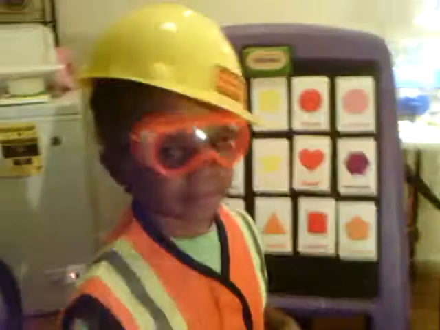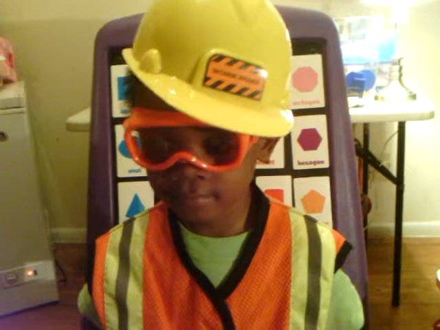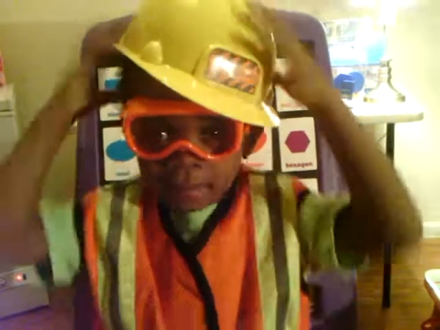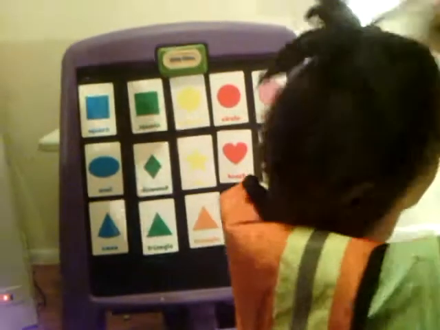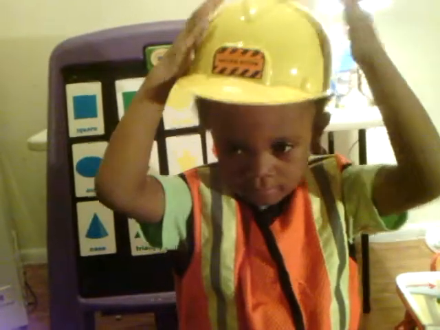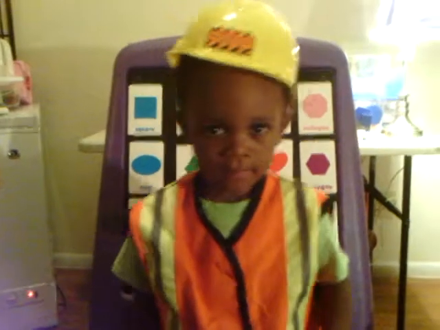Rodney, guess what? In order to be a construction worker, you have to know your shapes. And you have to know how to count corners. And you need to know your numbers. And you also need to know how to read. Ooh, you gotta take off your gear. It's hot in that gear, but at least you'll get paid lots of money. Oh, you're putting your hat back on. Okay, back to what I was saying. Construction worker, Rodney. You did a terrific job.